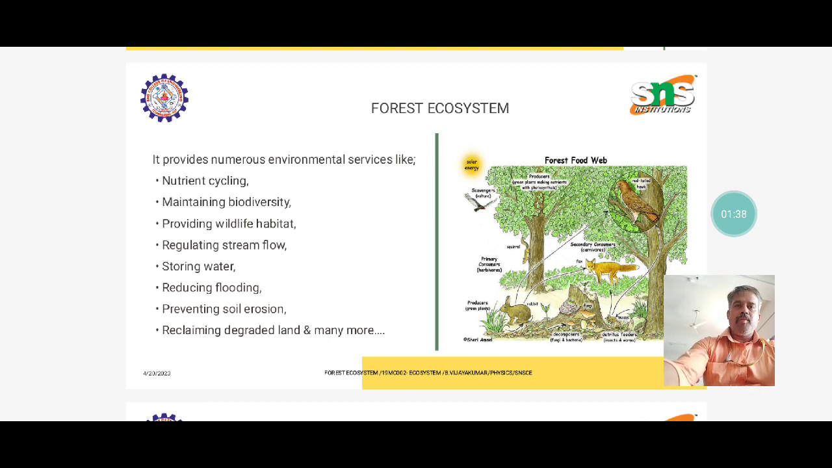It is continuously forming. The next one is storing water. The next one is reducing flooding, because when flooding is reduced, the water is saved or stored in some other place. So it is very helpful for developing the ecosystem, and this is maintained in forest regions. That is why we start from this. The forest ecosystem is a very important ecosystem among all the types of ecosystem.